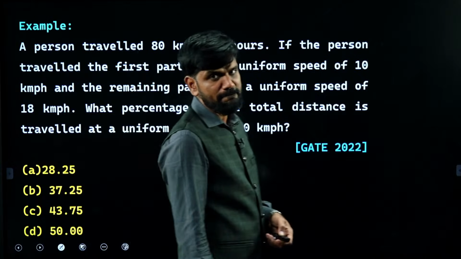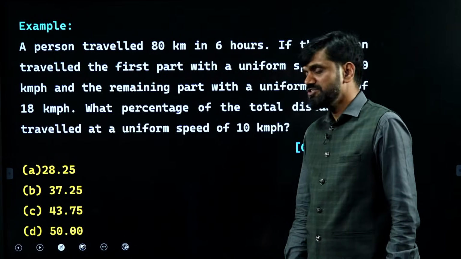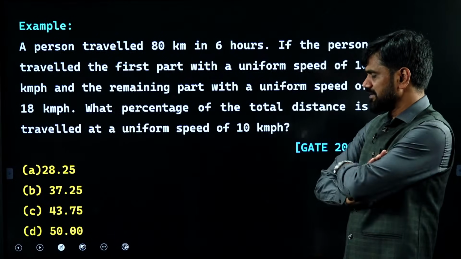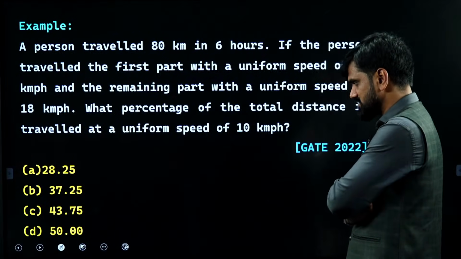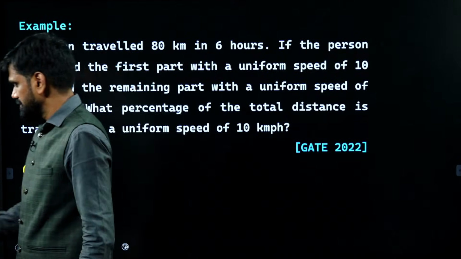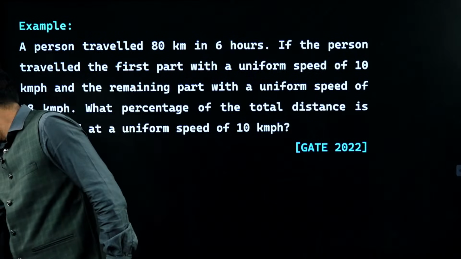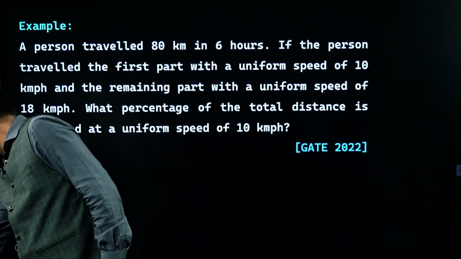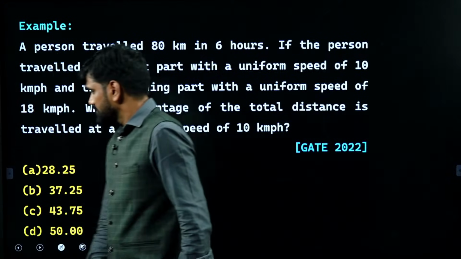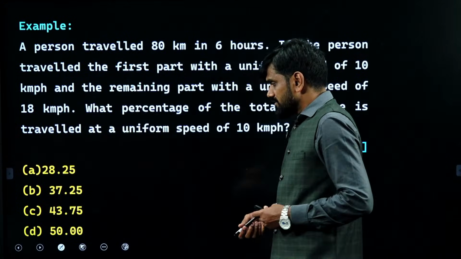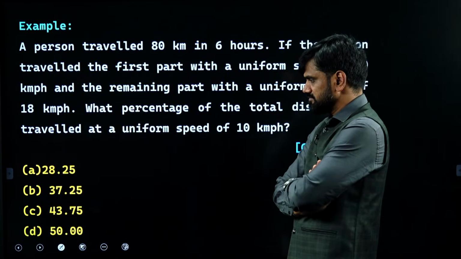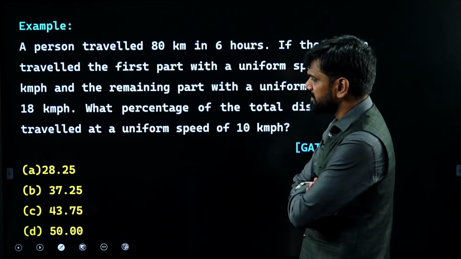Any answer? Just tell me your answer, I'll tell you my solution. There are different ways of handling it. How quickly you can handle matters here. Right here? Any answer? Chalo, let's go ahead now.